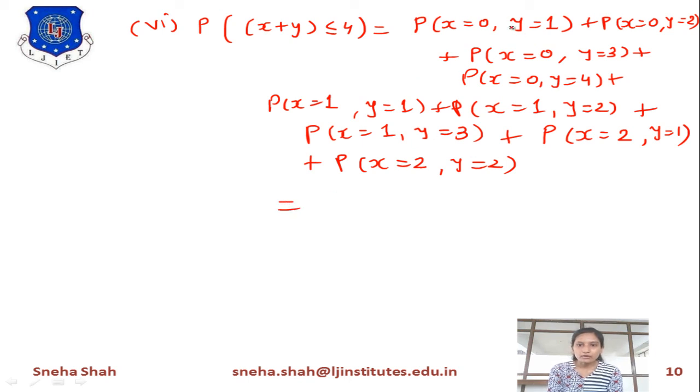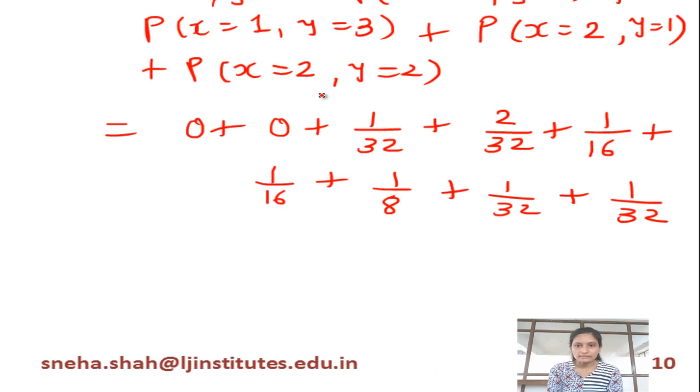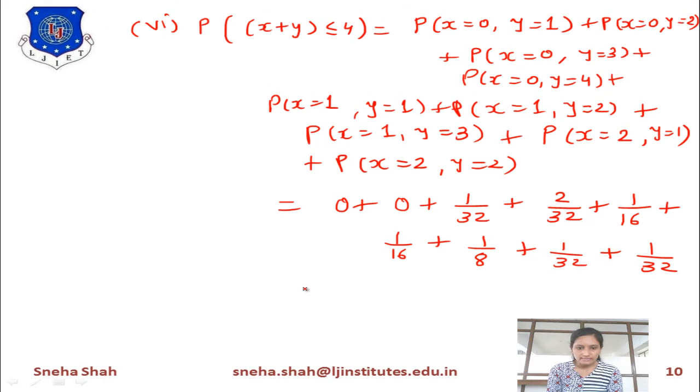Now if we put in all these values, the probability of this equals 0, plus the probability for 0 and 2, which is also 0. Then the next probabilities are 1 by 32 plus 2 by 32 plus 1 by 16 plus 1 by 16 plus 1 by 8 plus 1 by 32, and the last term is also 1 by 32. If we add all these terms, the answer equals 13 by 32. So this is your final answer for the probability of x plus y less than or equal to 4.